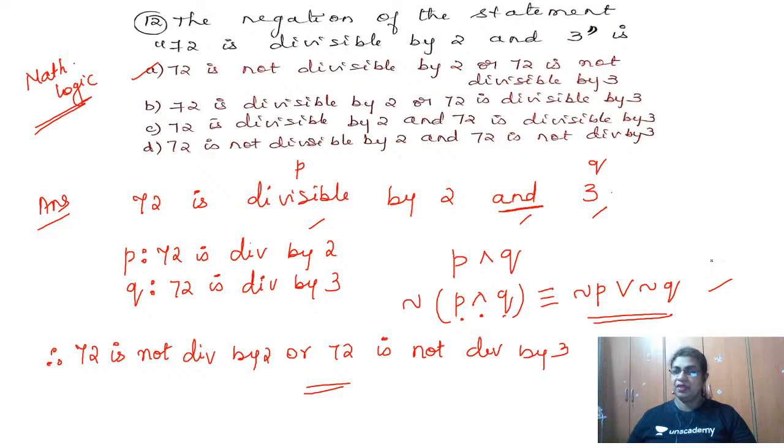Got it? Yes. So let me give you the idea for if-then also. Suppose you have a conditional statement P implies Q and you write the negation for that. What is this logically equal to? Look at this, the arrow is pointed towards Q. So that means only Q has to be changed, P will not change. P remains as it is. This arrow mark will get cancelled and you write 'and' and change to negation Q. So this is your answer for the negation of an implication, that is the conditional statement. Hope it is clear. Yes? We move to the next question.